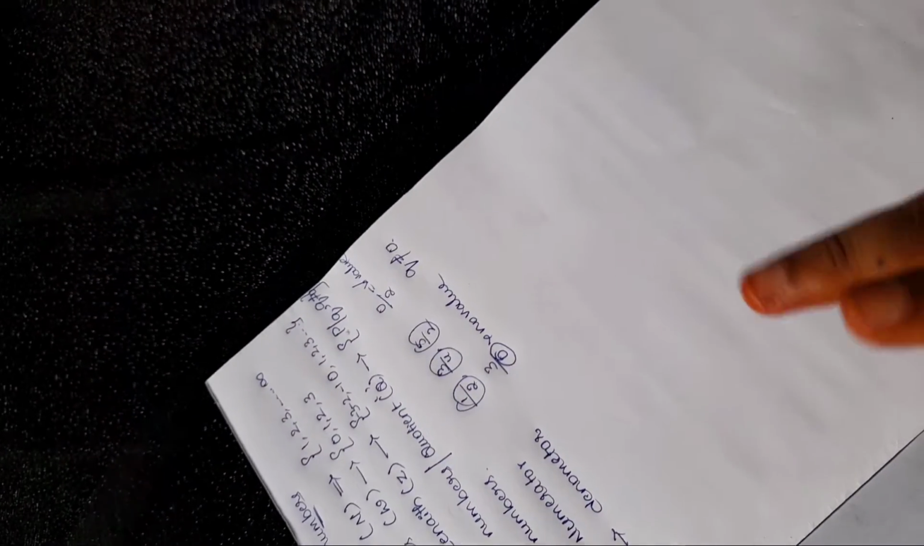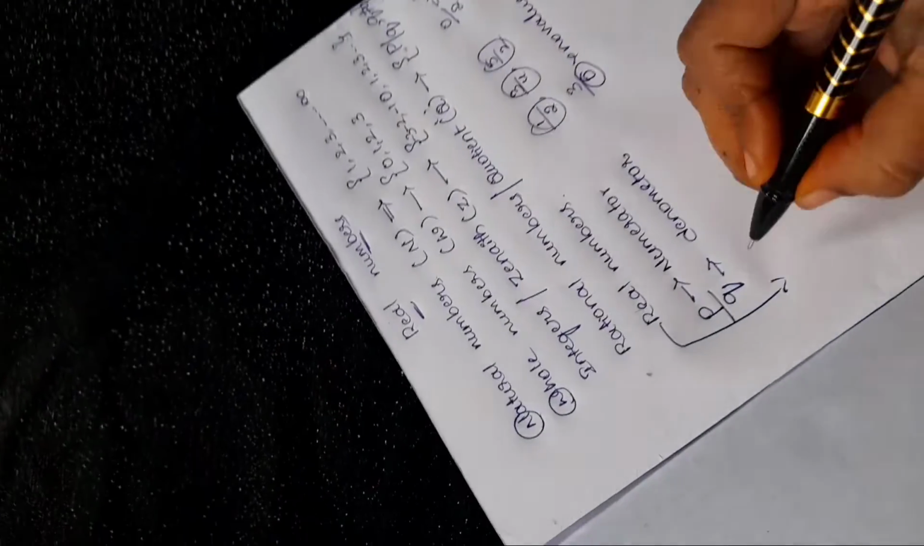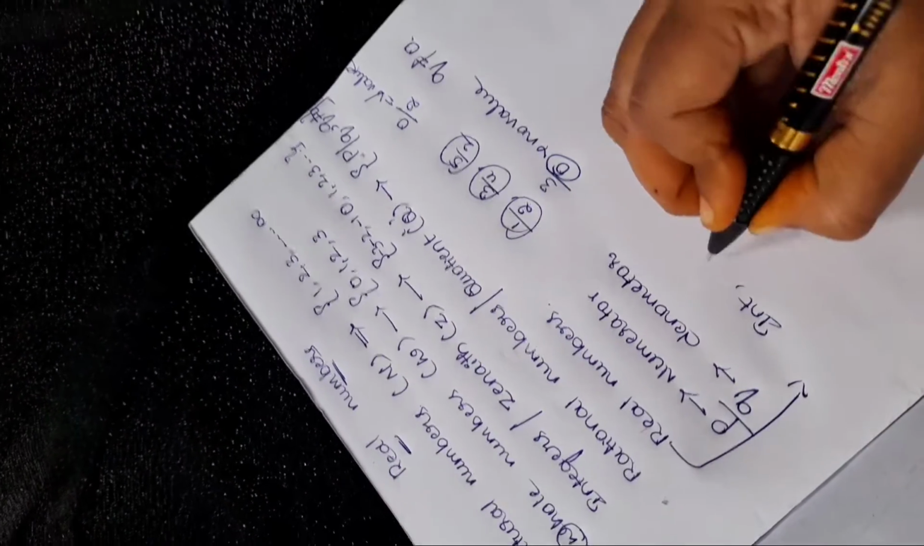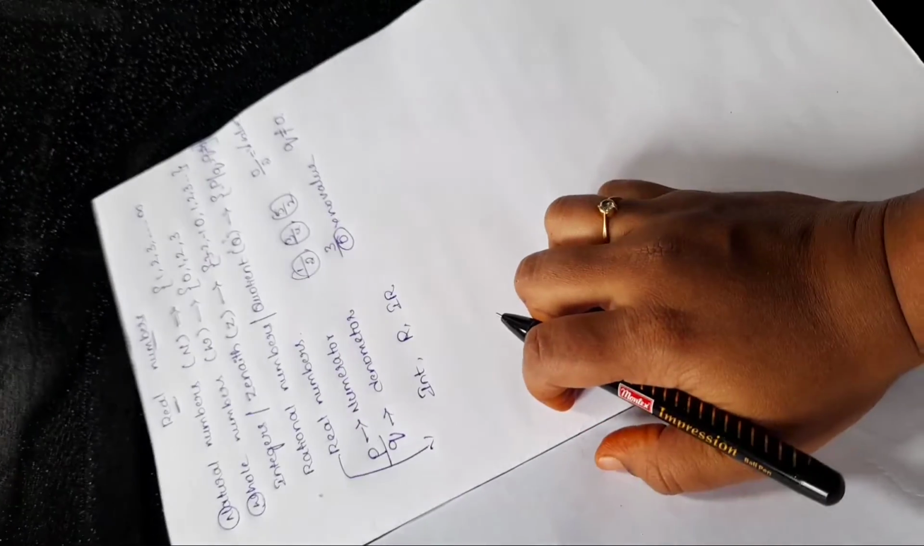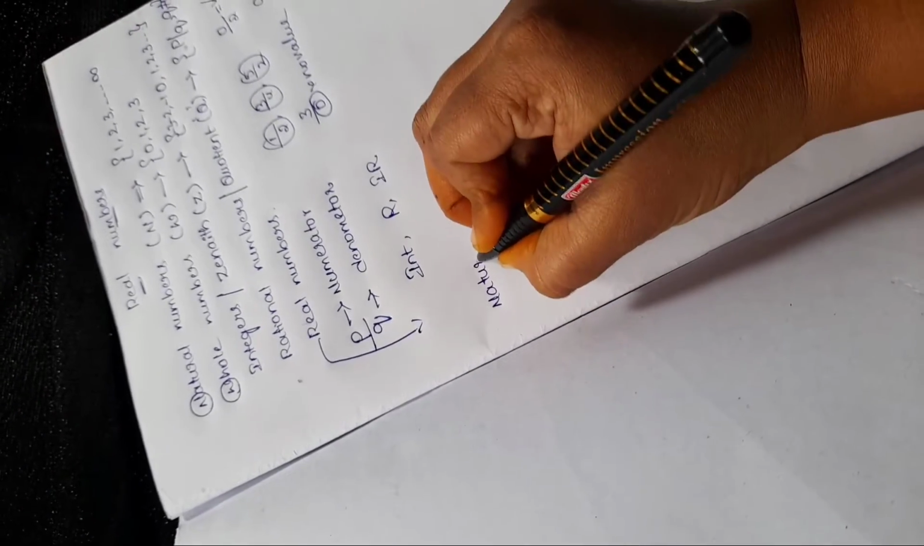Real numbers are the numbers which include both rational and irrational numbers and also integers. Real numbers include integers, rational and irrational numbers. So that is called real numbers. Now let's start the notes. And first, natural numbers.